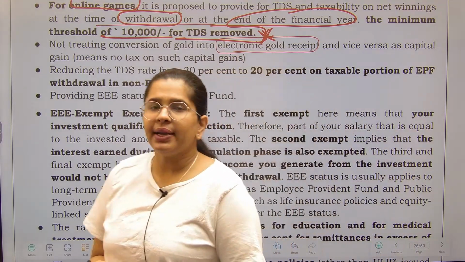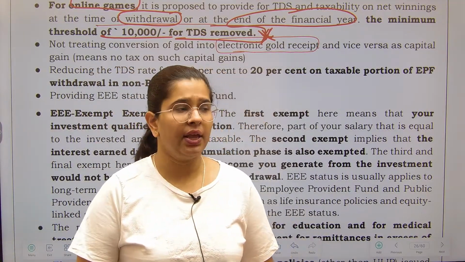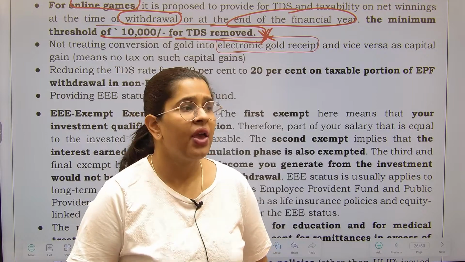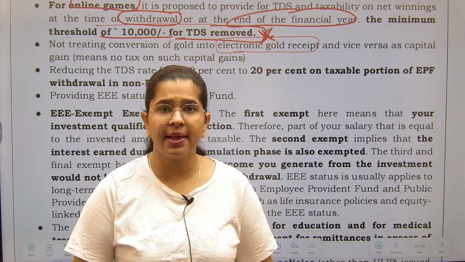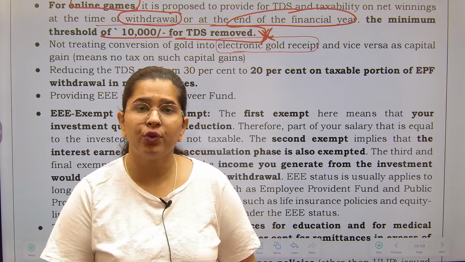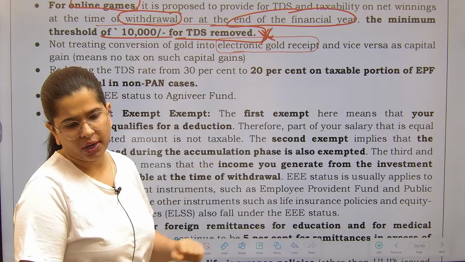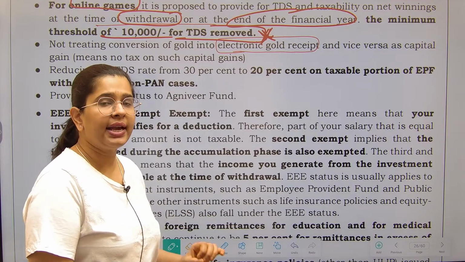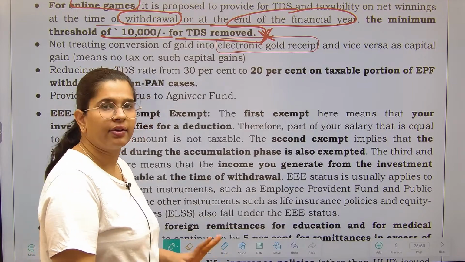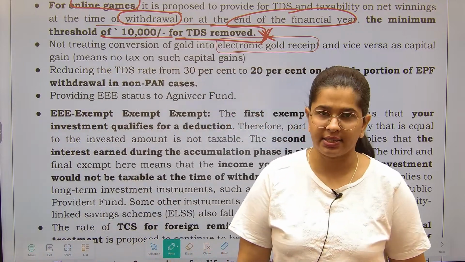See, capital gain is calculated when you transfer any property, when you sell any property, when there is any kind of conversion. But government is saying, please don't worry. If you are converting your physical gold into electronic gold receipt, we are not going to charge you any kind of capital gain. Fine. We will not treat it as a change in asset.